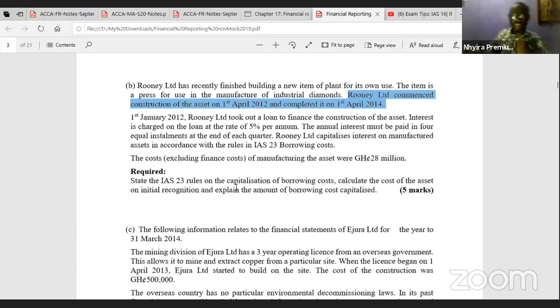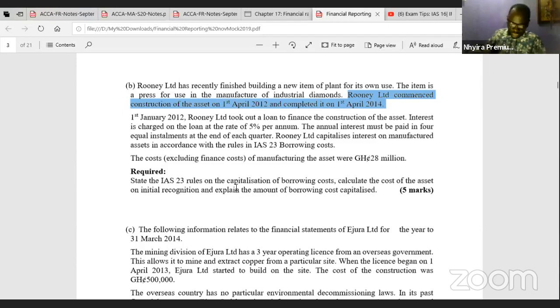Interest is charged on the loan at a rate of 5% per annum. The annual interest must be paid in 4 equal installments at the end of each quarter.